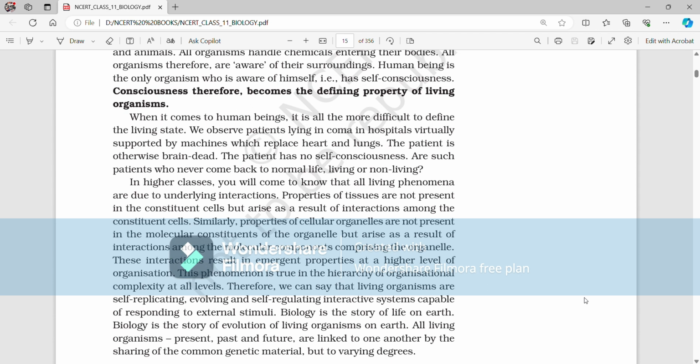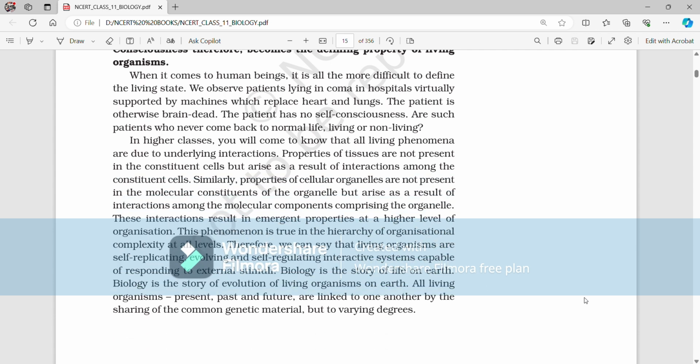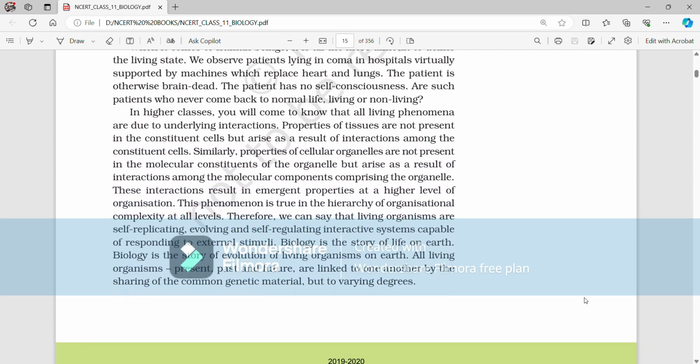These interactions result in emergent properties at a higher level of organization. This phenomenon is true in the hierarchy of organizational complexities at all levels. Therefore, we can say that living organisms are self-replicating, evolving, and self-regulating interactive systems capable of responding to external stimuli.